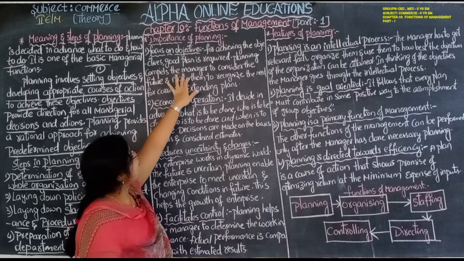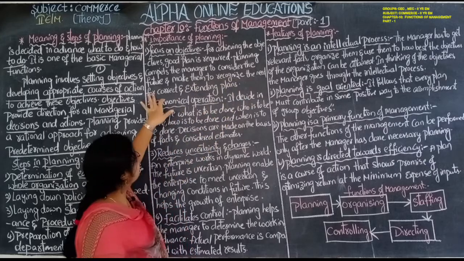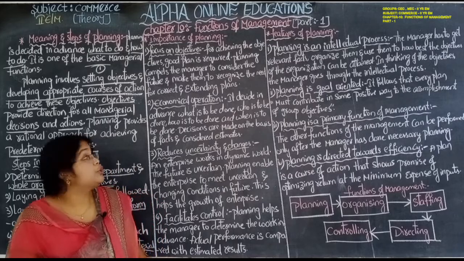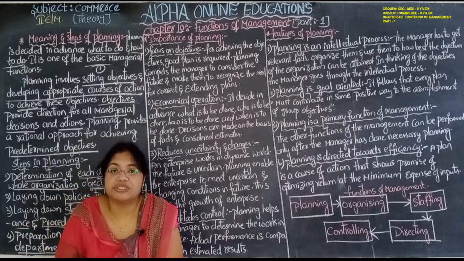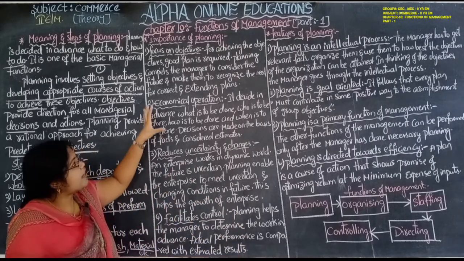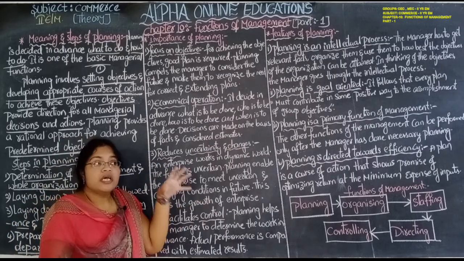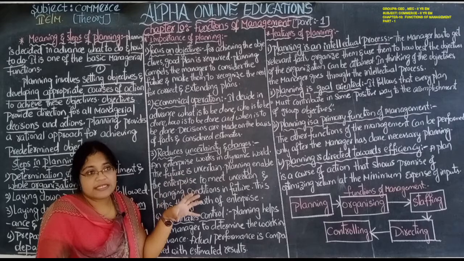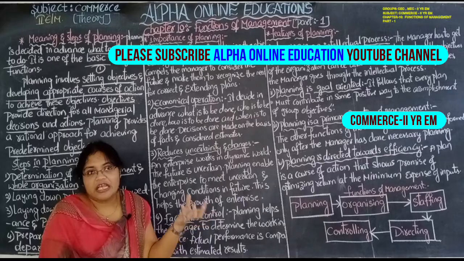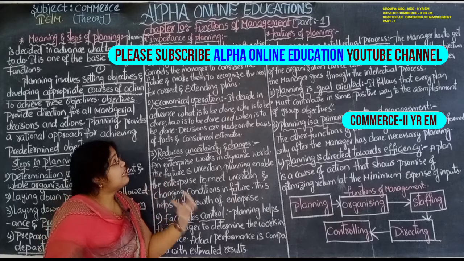Planning compels the manager to consider the future and makes them recognize the need for correcting and extending the plans. So what the planning will do, it will focus on the objectives. We will prepare a plan in order to achieve the objectives. So that's why it will completely focus on objectives. Whatever the objectives, on that it will be focused. So when we are preparing the plan, it should be a good plan. If there is a good plan, then only we can achieve the objectives easily without any difficulties.